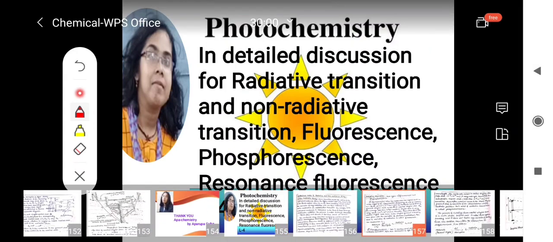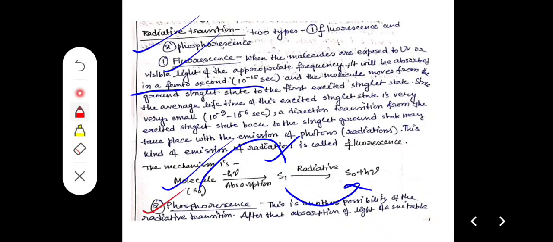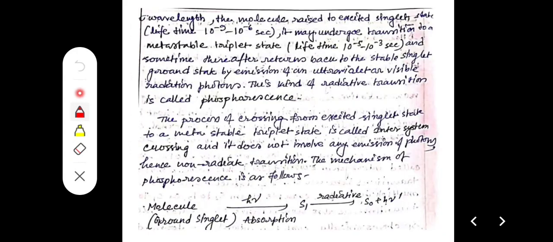Now we consider today's slide. Now we consider phosphorescence, another possibility of radiative transition. After absorption of light of a suitable wavelength, the molecule is raised to the excited singlet state, lifetime 10 to the power minus 9 to 10 to the power minus 6 second. It may undergo transition to a metastable triplet state, because triplet excited states are not stable enough; they are actually metastable. The metastable triplet state has a lifetime of 10 to the power minus 5 to 10 to the power minus 3 second, longer lived.